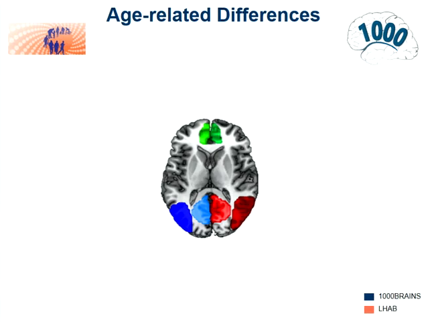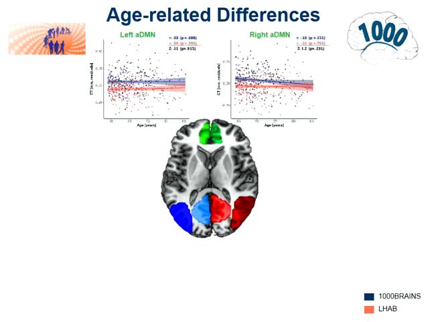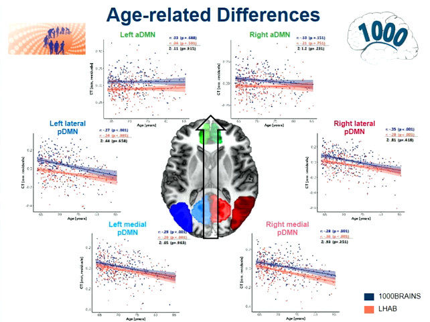What about brain structure? Looking at the default mode network and starting with the anterior part of the default mode network, here shown in green, we see that there were no age-related differences in cortical thickness in either of the two samples. In contrast, if we look at the posterior parts, here shown in blue and in red, we see that there were age-related differences in cortical thickness for both studies. And here again, the slopes were similar.